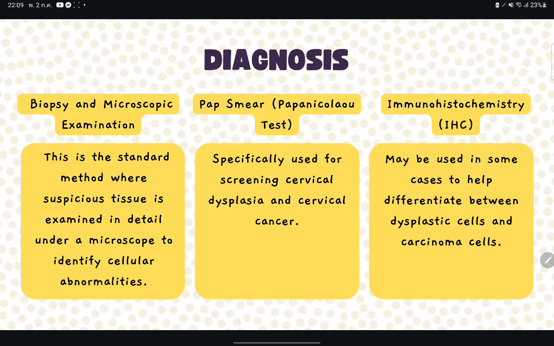Diagnosis. Dysplasia is diagnosed by examining tissue under a microscope, usually followed by biopsy. For cervical dysplasia, Pap smear screening is widely used. In some cases, special staining or immunohistochemistry is done to distinguish dysplasia from early cancer.